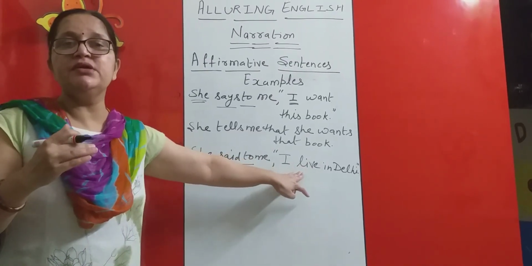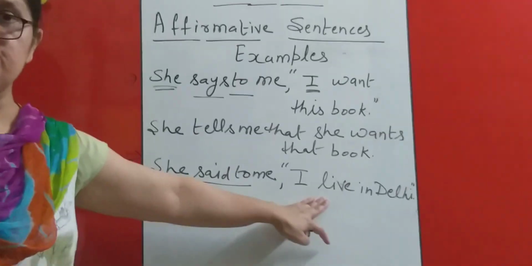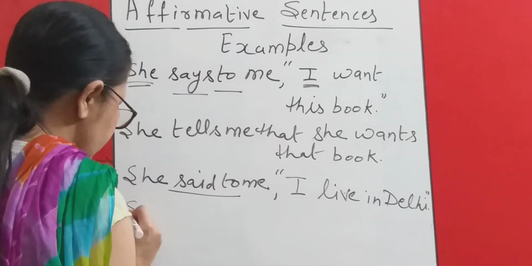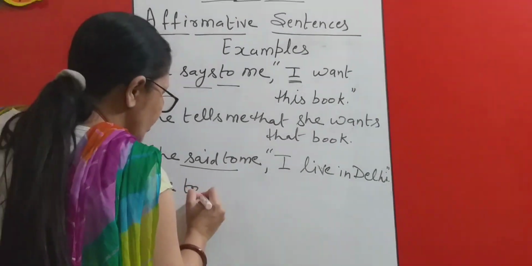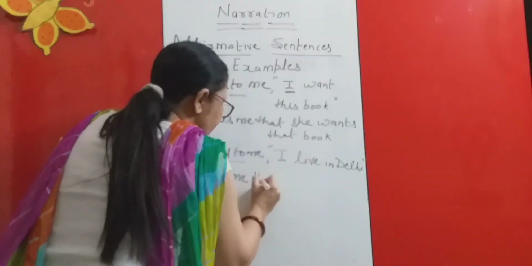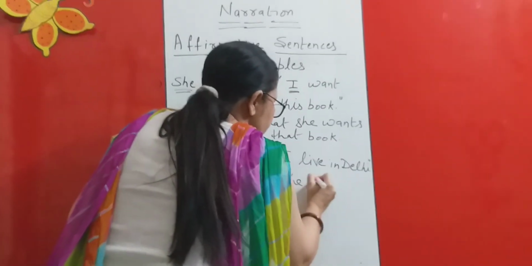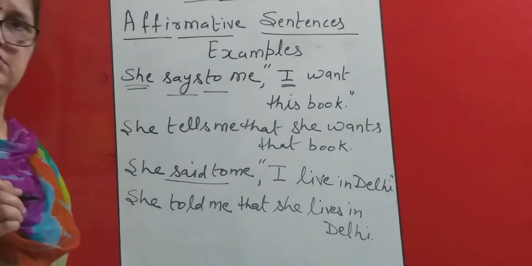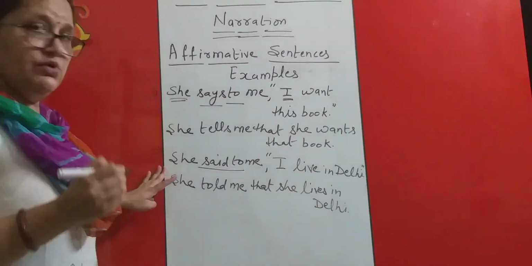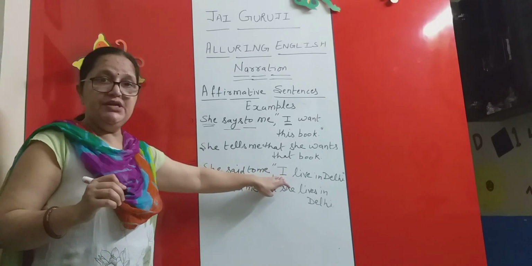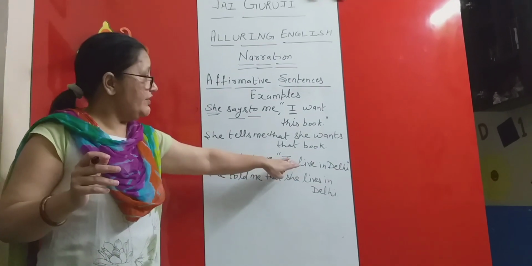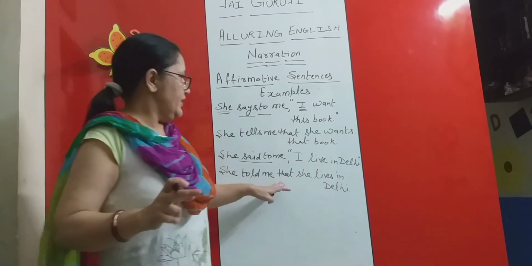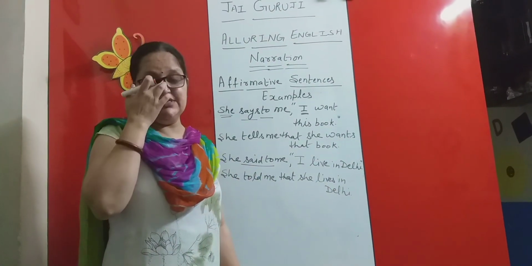Reason, it is a permanent truth. I live in Delhi is a permanent truth, and I have discussed with you that if it is a truth, it will not be changed. So the answer would be, she said to will be converted into told me that she lives in Delhi. Again, I am revising it for you. RV was in past tense, but reported speech was a truth. That's why the tense of RS was not changed, and we have done the rest of the changes. Said to was changed into told that, and she lives in Delhi. I hope it is clear to you all.